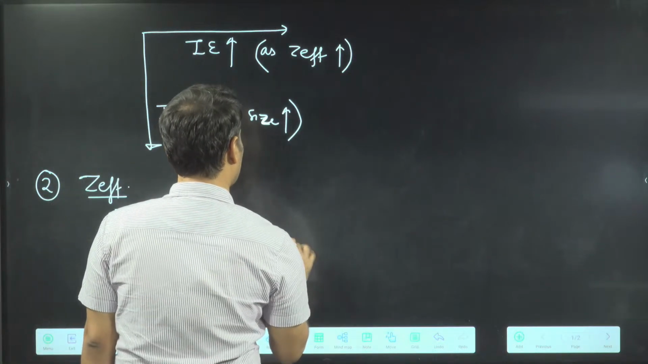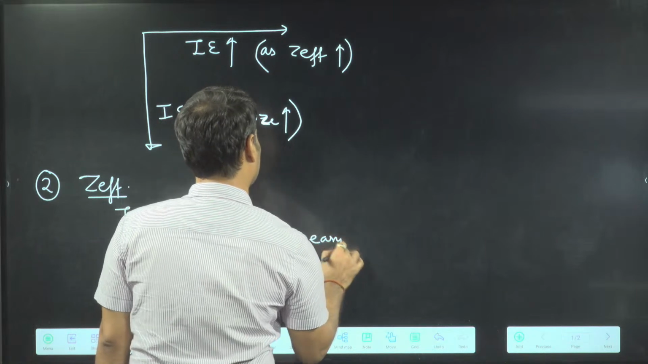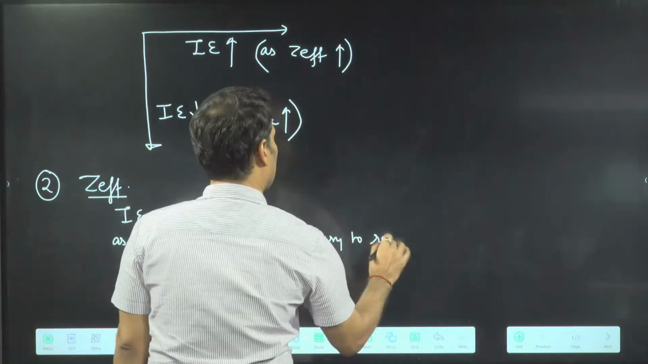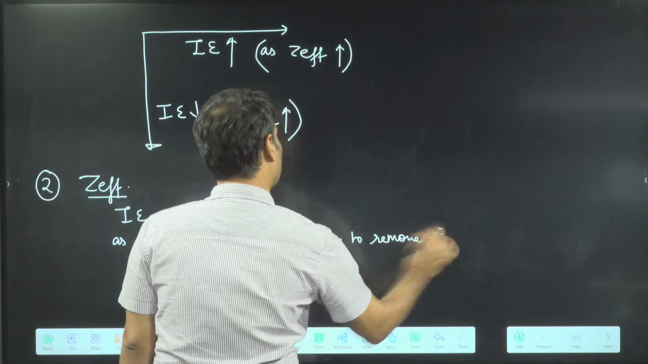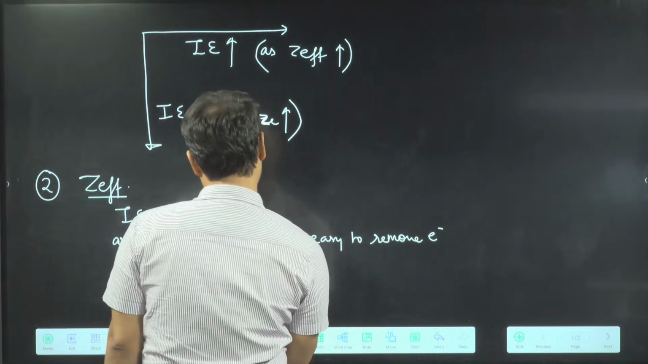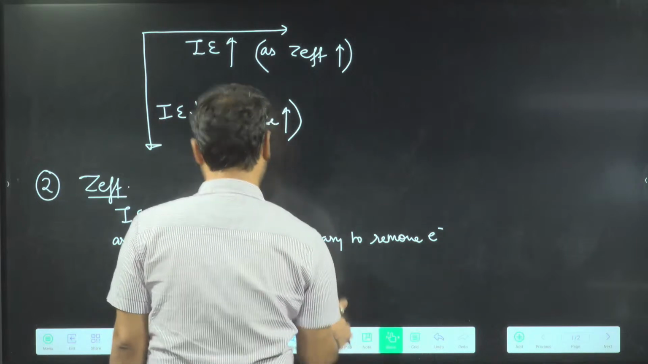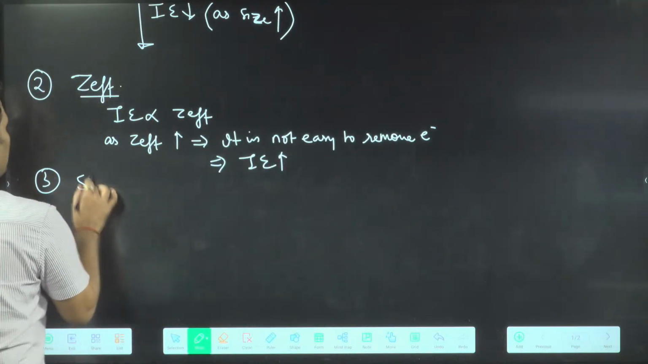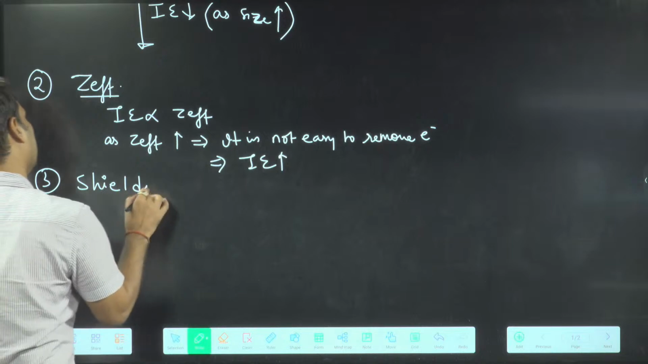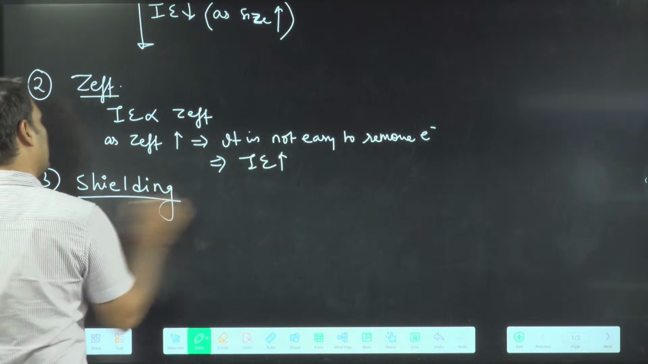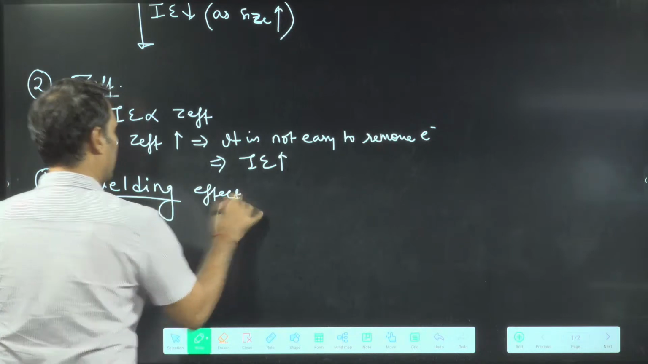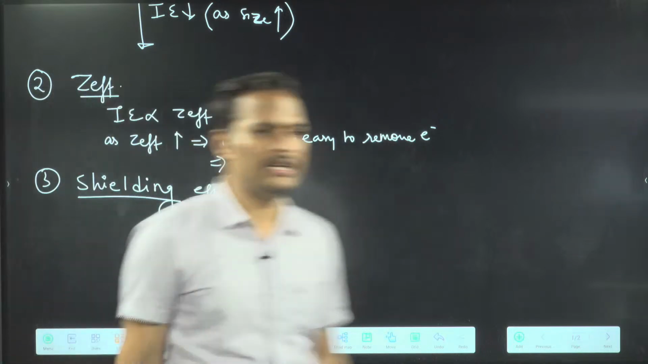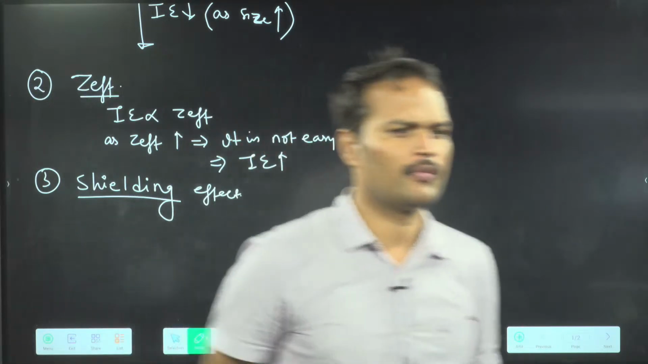Or you can say it is not easy to remove an electron. That implies what? Ionization energy increases. Third point also you can say, what can be the third point? Shielding effect. Now you think, before telling the answer of shielding effect, you think a bit.